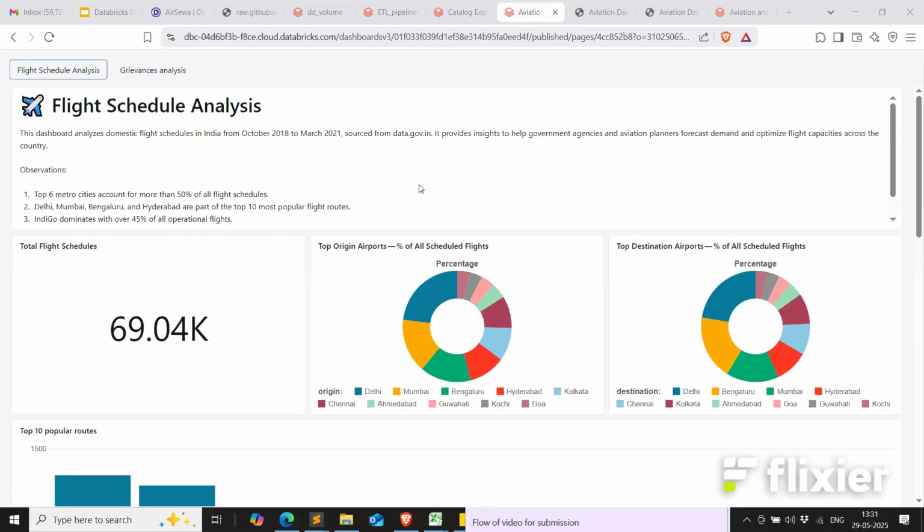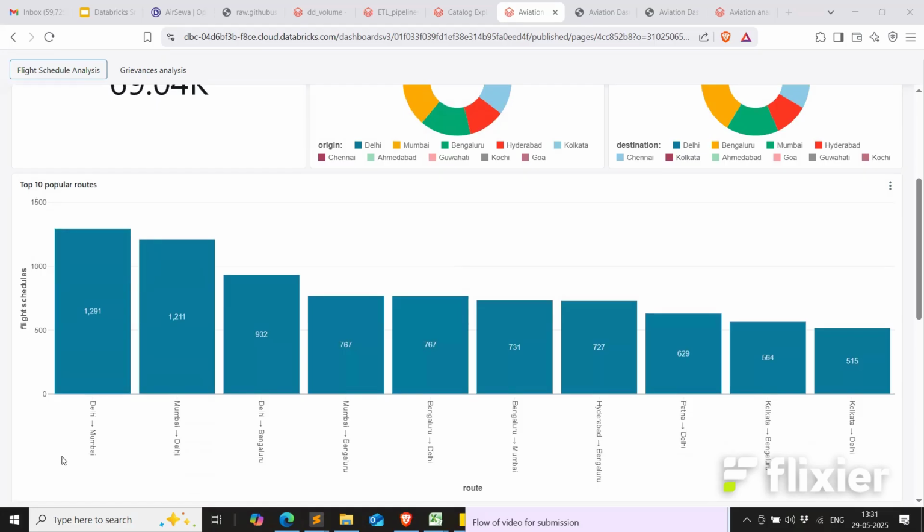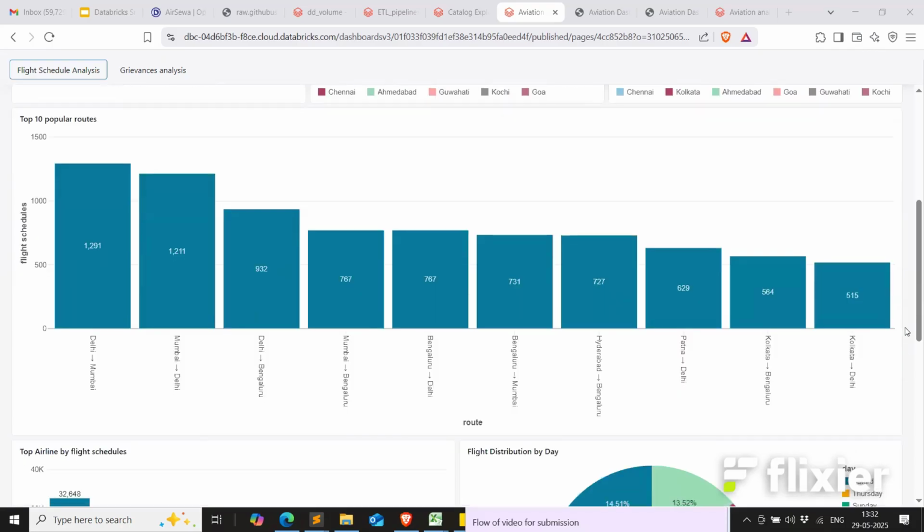So first we have created the flight schedule analysis dashboards. As you can see, these are the total flight schedules available, 69K. We have the top origin airports and the destination airports. As we can see, Delhi, Mumbai, Bangalore, Hyderabad, Kolkata. So the top 6 metro cities account for more than 50% of all flight schedules. Then we have the top 10 popular routes. As you can see, we have Delhi, Mumbai, Mumbai, Delhi, Delhi, Bangalore, Mumbai, Bangalore. So the popular routes are also for the metro cities.